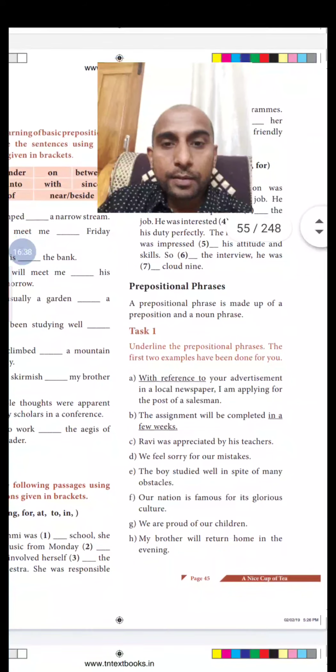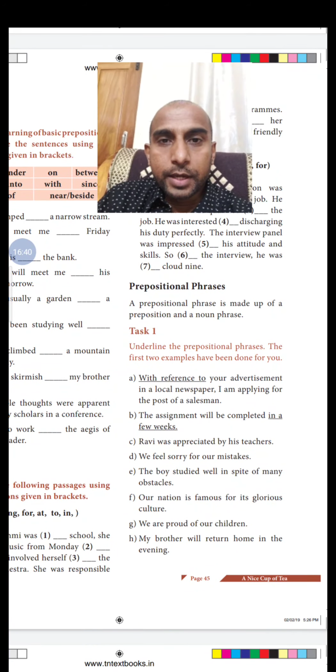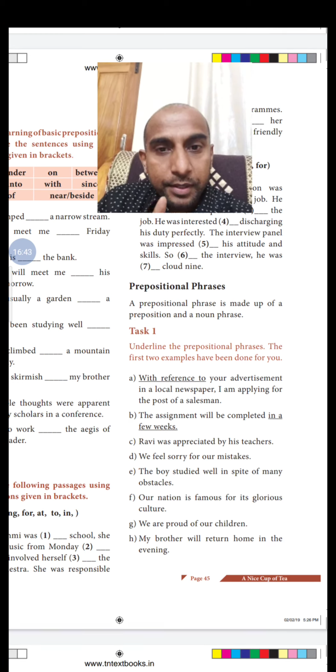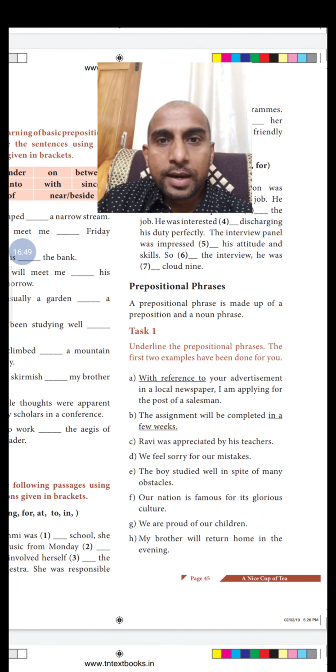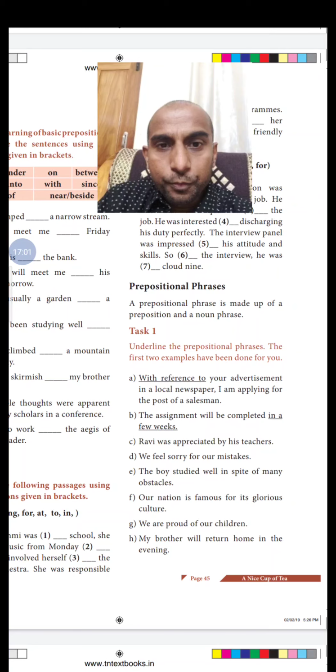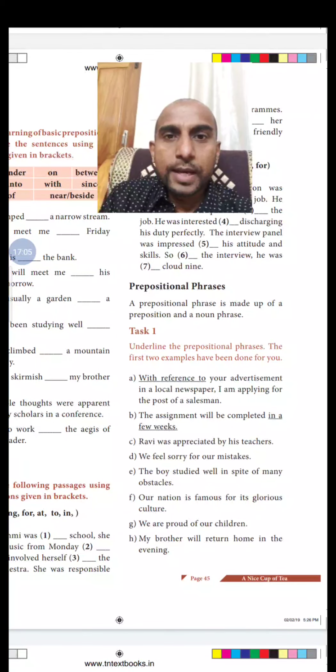Now task 1, two examples are given in the textbook, you can see. With reference to: with is a preposition, reference is a noun, and to is also another preposition. So, with reference to your advertisement in a local newspaper, I am applying for the post of a salesman. Here with is a preposition, and a noun phrase means a noun and a phrase. So reference is a noun, and to. Those two together will become a noun phrase. So a preposition plus noun phrase becomes a prepositional phrase.